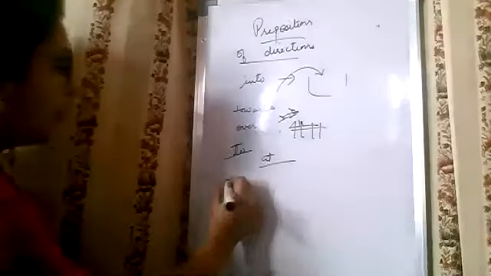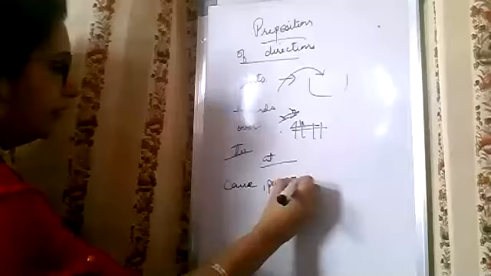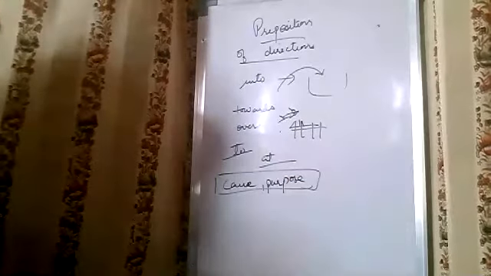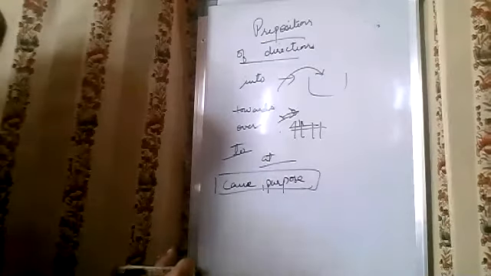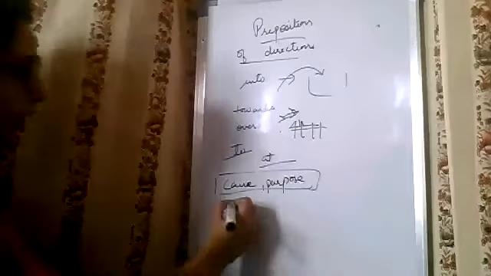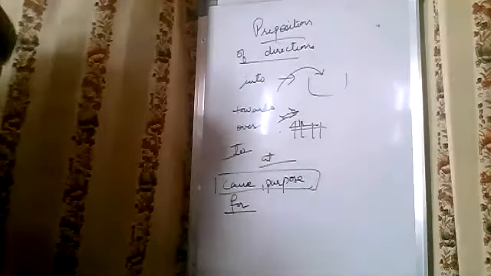So the next preposition is cause and purpose. What are these prepositions of cause? Cause means what is the reason. For example, we say for: we are making preparations for our sports day.